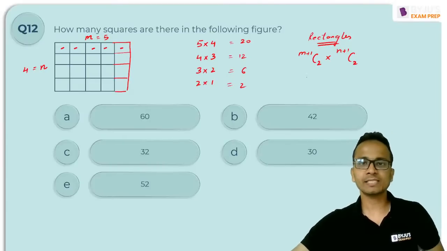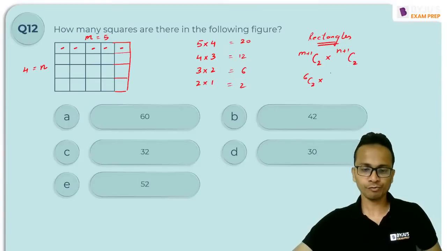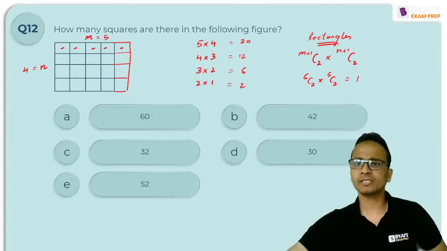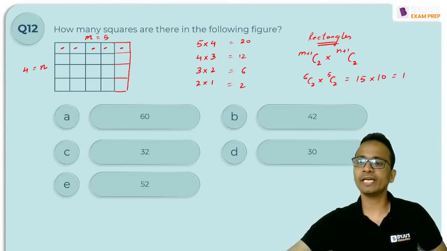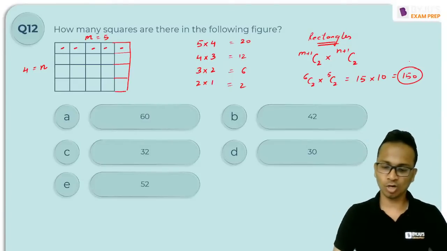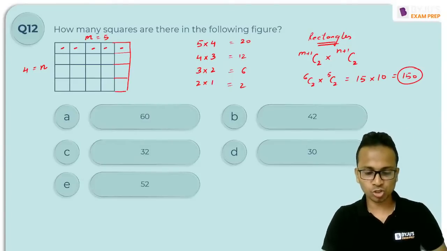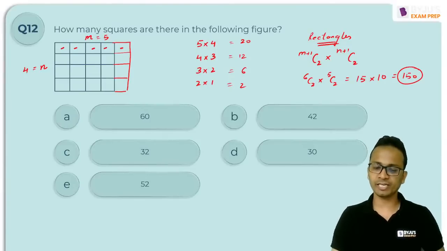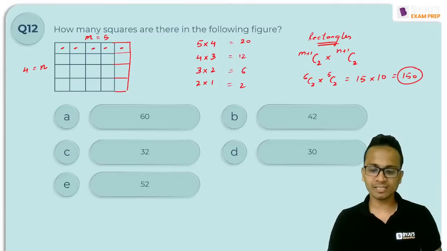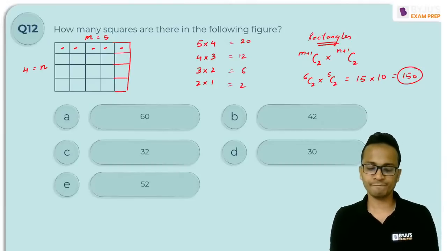So this was 5 and 4. So 5 plus 1 is 6, 6C2 multiplied by 4 plus 1, that is 5C2. What is the value of 6C2? It is 15. And what is the value of 5C2? It is 10. So the correct answer here will be equal to 150. Already Krishna, Manjula and Anuja have given the correct answer. So the number of rectangles in this case will come out to be 150.